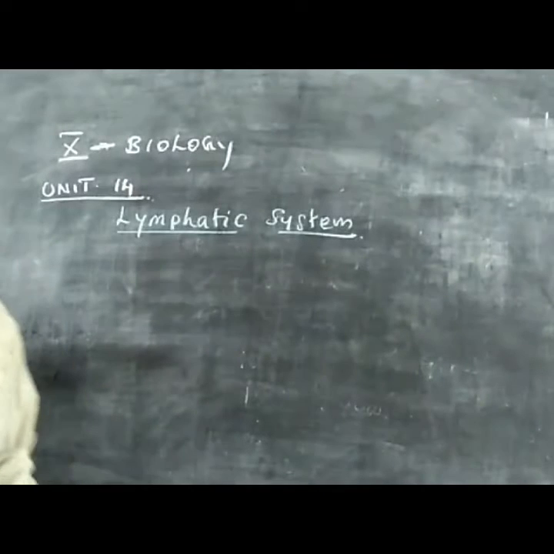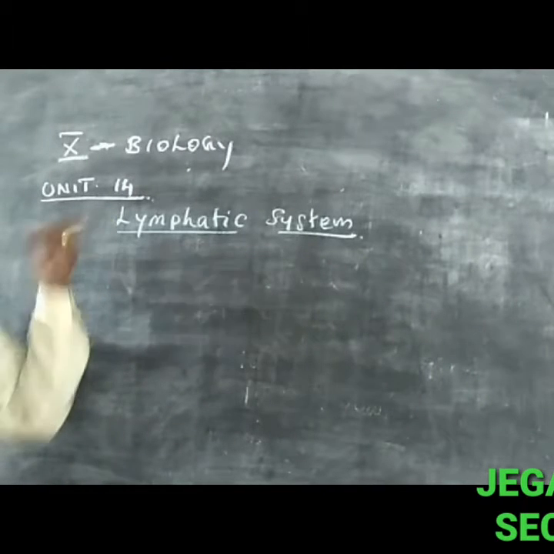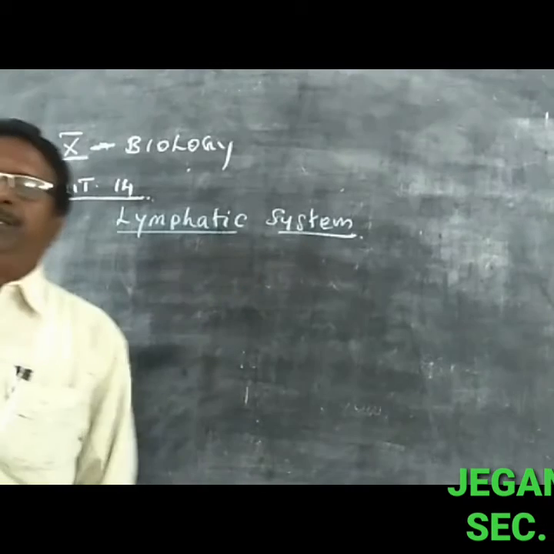Students, 10th standard biology, unit number 14, lymphatic system.